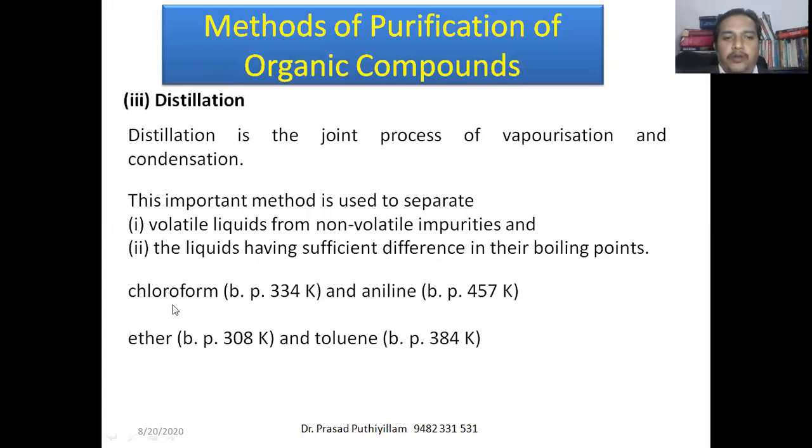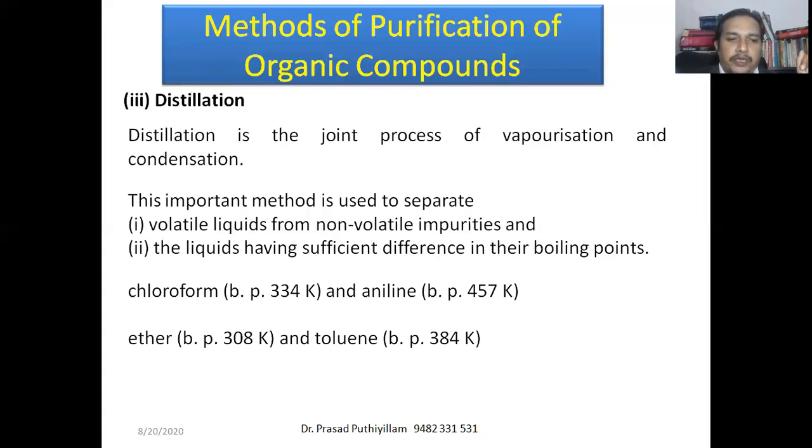For example, chloroform with a boiling point of 334 Kelvin and aniline with a boiling point of 457 Kelvin. We can separate chloroform easily because its boiling temperature is lower, just above 334 Kelvin and below 457 Kelvin. The chloroform will be converted into the gaseous state, which can be separated, and on condensing we get the separate chloroform, and the aniline is also separated.